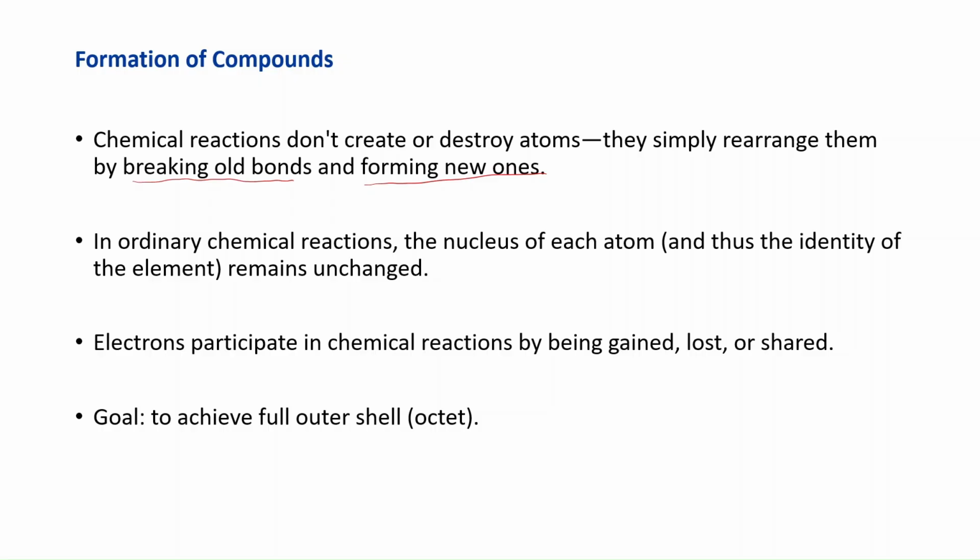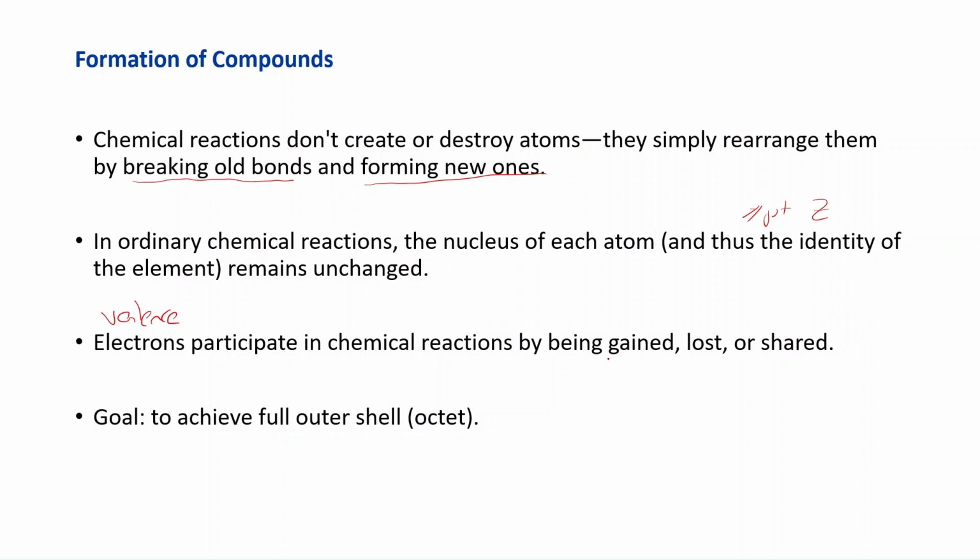In a chemical reaction, the nucleus does not change. That means the number of protons remains constant, the atomic number remains constant, so the element does not change. But electrons is a different thing. And we're talking here about valence electrons, okay? Valence electrons are going to participate in the chemical reaction, forming new bonds.